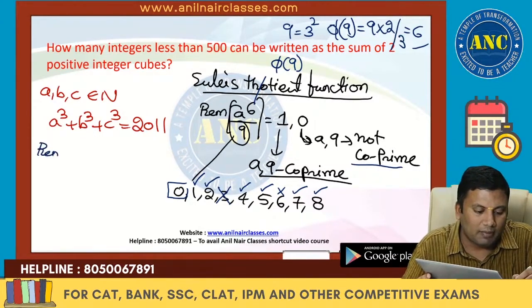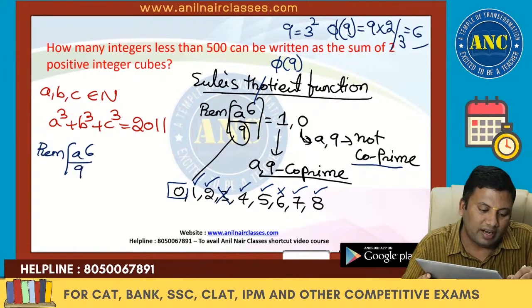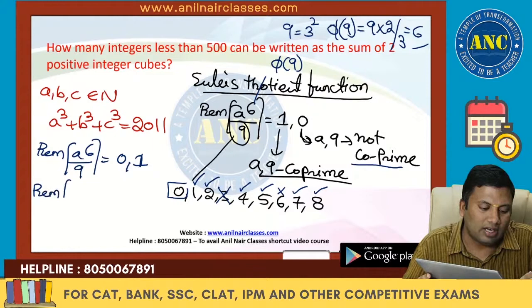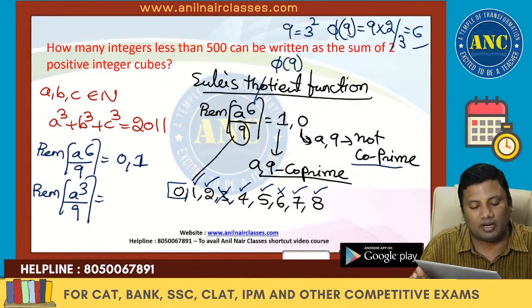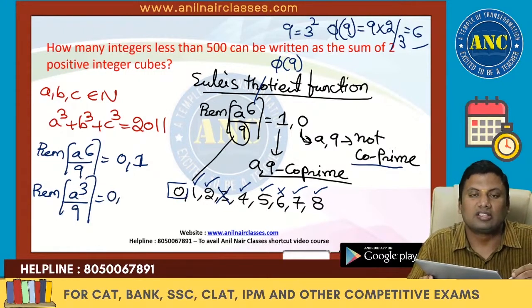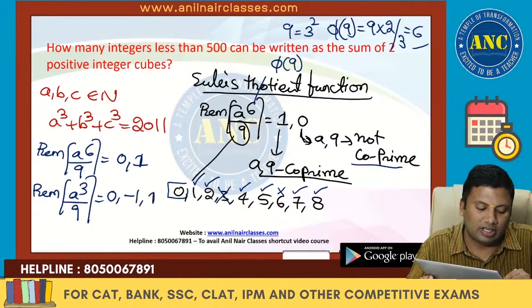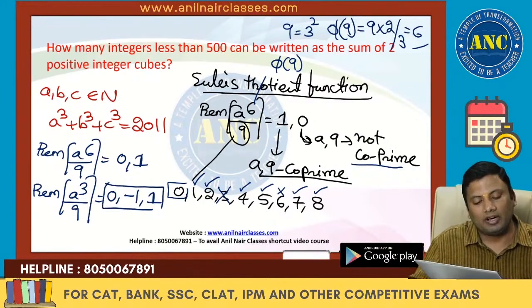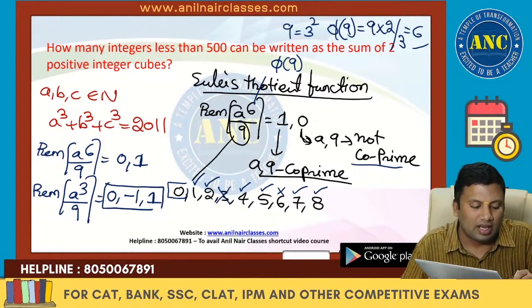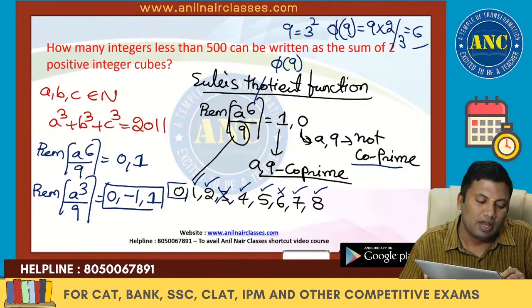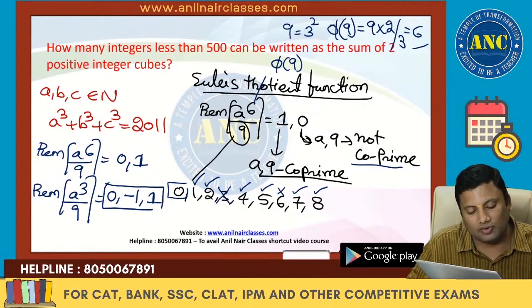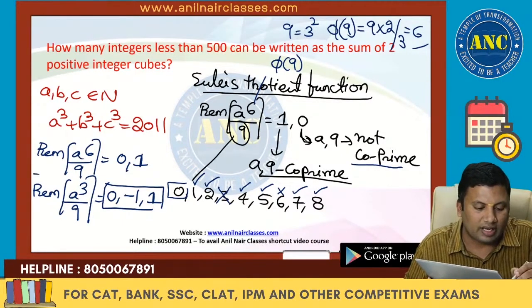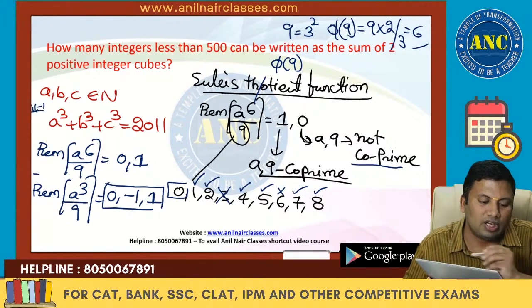That means the remainder of A power 6 divided by 9 is 0 or 1. Think logically: what is A power 3 divided by 9? A power 3 whole square is A power 6. 0 square will be 0, and something square is 1, which means it can be minus 1 or 1. So directly you can write that A power 3 divided by 9 leaves minus 1 or 1. If I square it, 0 square is 0, minus 1 square is 1 and 1 square is also 1. So the possible remainders are 0, 1, minus 1.